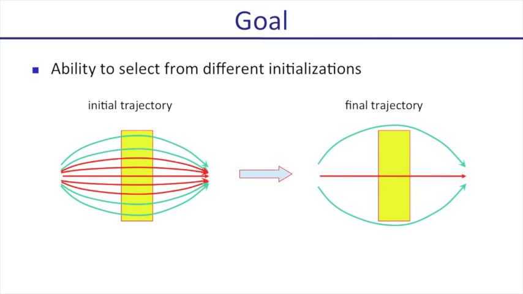In order to avoid these failure cases, the trajectory optimization needs to be able to select a good initial path from a set of different initializations. In other words, given a set of initial paths, we need to predict whether each of them will converge to a collision-free path or an infeasible path.